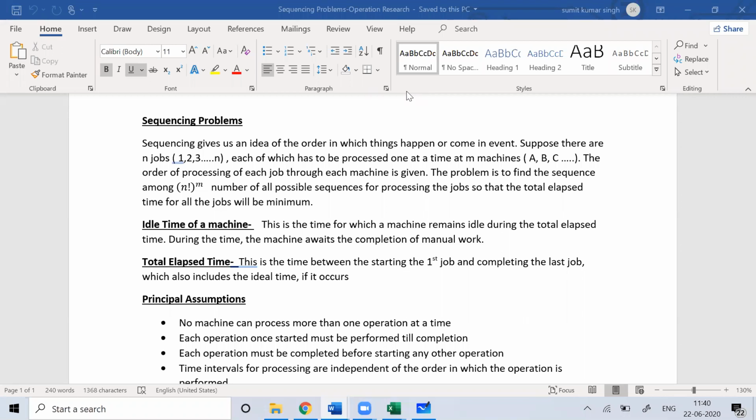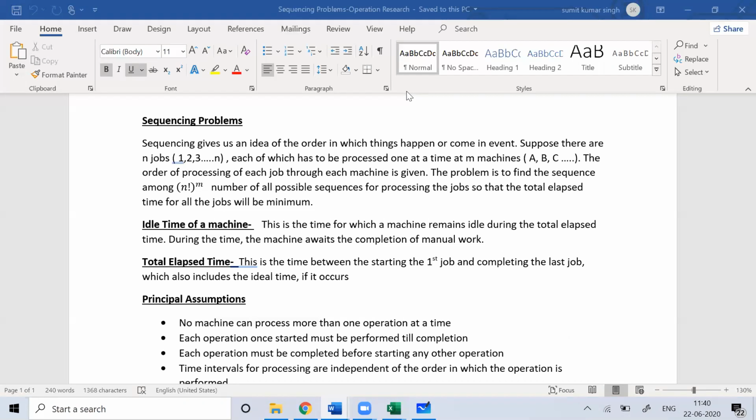When I talk about sequencing of jobs, I'm talking about assigning work on machines, because we are studying a subject called operation research. The subject is all about optimality. If you remember, from day one I have been teaching you something called optimality, how we can talk about efficiency, and how efficiency can be developed.